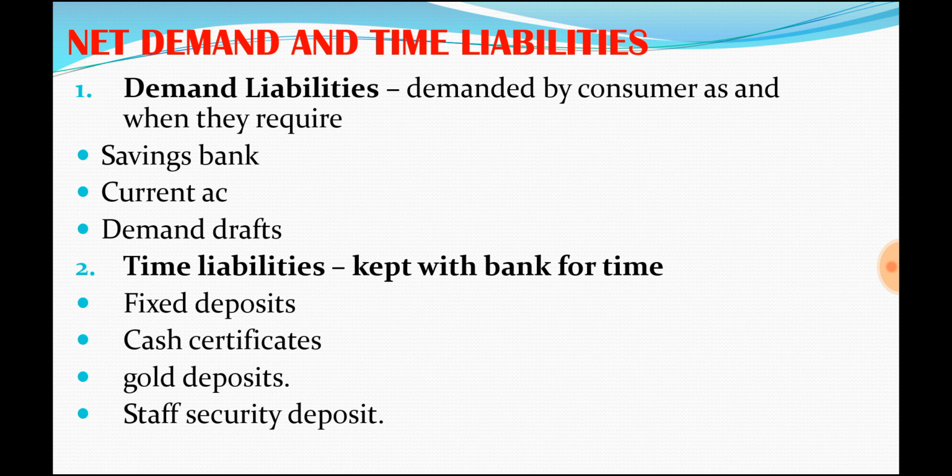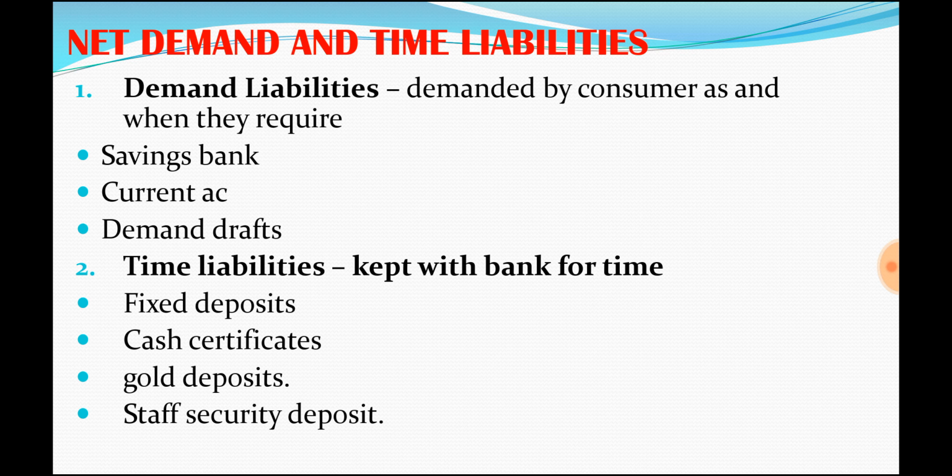All these are grouped, and this is called demand and time liabilities. The total amount will be gross, and if it is reduced by the interbank deposits, meaning the bank may deposit some money in another bank, and that amount is deducted, we arrive at the net demand and time liabilities.